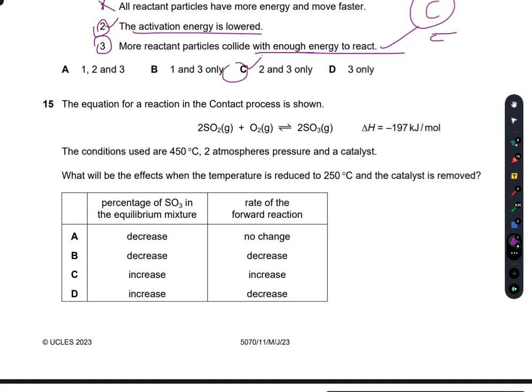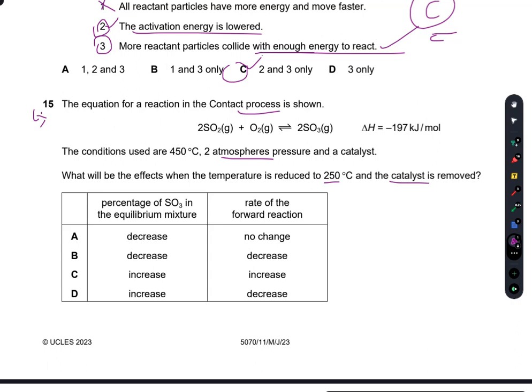Question number 15. The equation for a chemical reaction in the contact process is shown. The conditions used are 450 degrees C, 2 atmosphere pressure and a catalyst. What will be the effect when the temperature is reduced to 250 degrees C and the catalyst is removed?